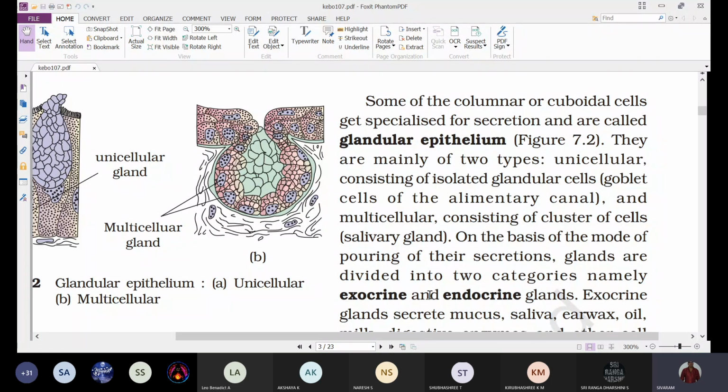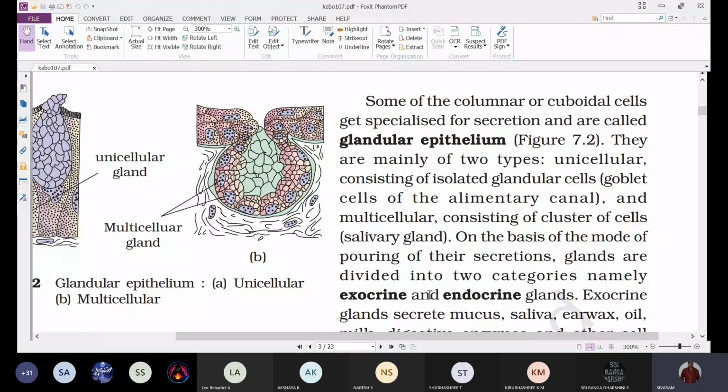They are called unicellular glandular cells, commonly called goblet cells. These goblet cells are present commonly in the alimentary canal, and are involved in the secretion of different substances like enzymes, hormones, etc. Some hormones are also secreted in the intestine, and some enzymes are secreted which are involved in the digestion of food.